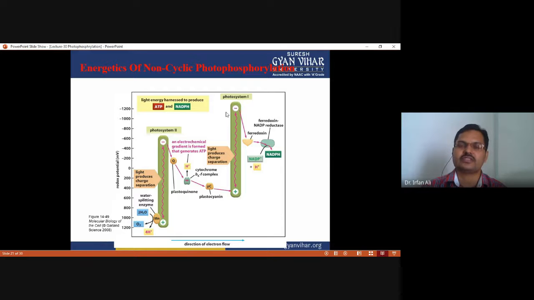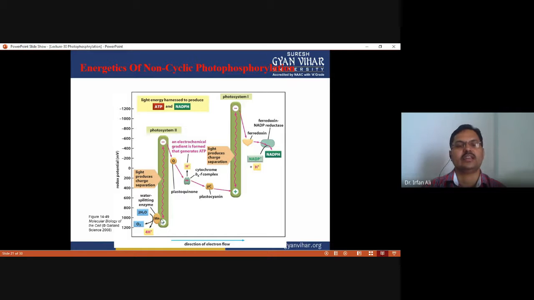So photosystem first absorbs a photon, and the energy of the photon excites this electron to a higher level. Now this excited electron goes on to the next carrier, that is ferredoxin, and then again it moves to the next carrier, which is ferredoxin NADP reductase, an enzyme which can use this excited electron for the production of NADPH from NADP plus.